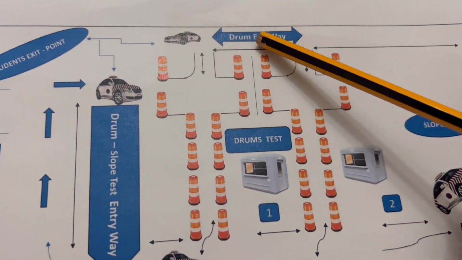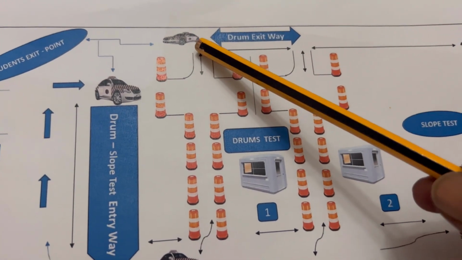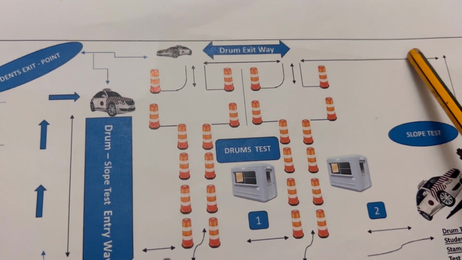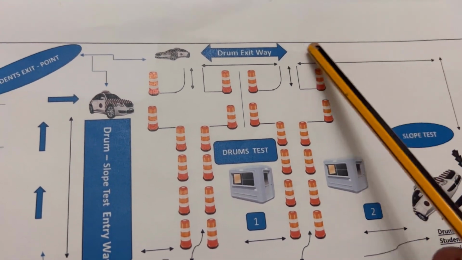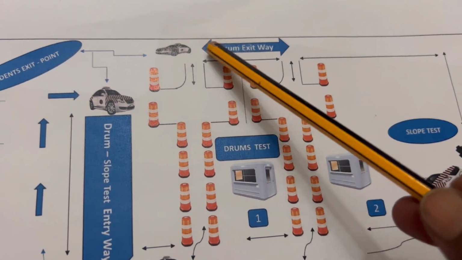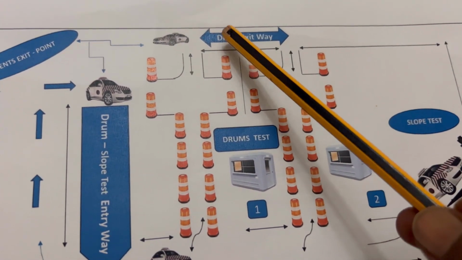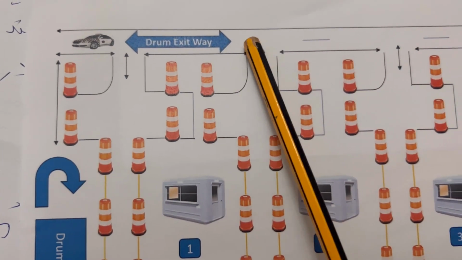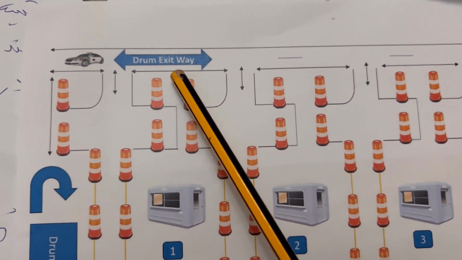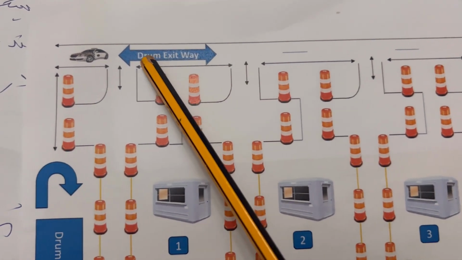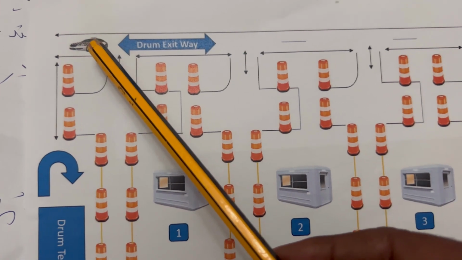Don't go right, you only have to go left, but you have to check from the right, because other students coming from the slope are already going out. So before you go left, you have to check from the right and make sure there's no car. When you have checked from the right and it's safe to go left, you will drive slowly to the slope.